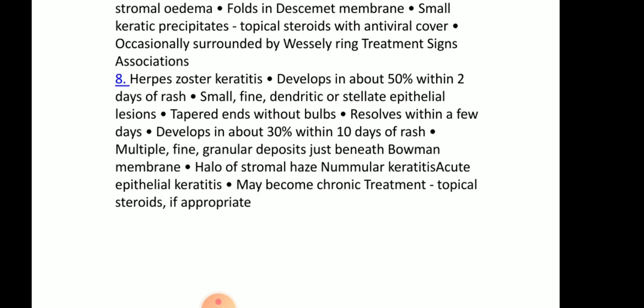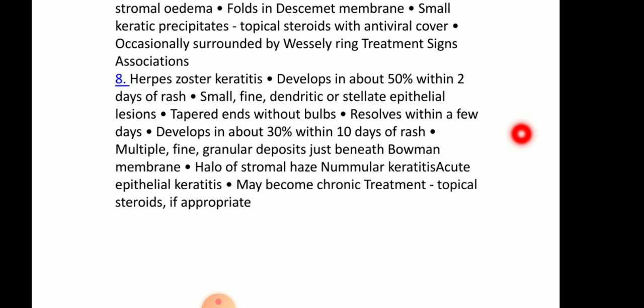This herpes zoster keratitis is a viral keratitis and it develops in about 50% within 2 days of rash. Small, fine, dendritic or stellate epithelial lesions are seen. Tapered ends without bulbs. Here the ends are without bulbs. Resolves within a few days. Develops in about 30% within 10 days of rash.